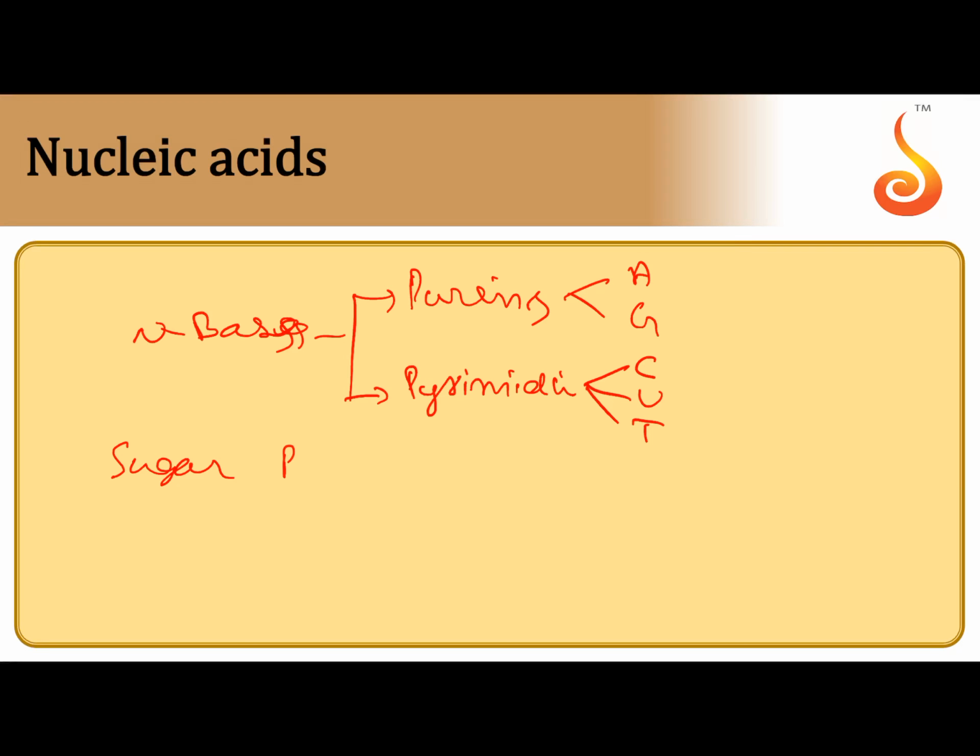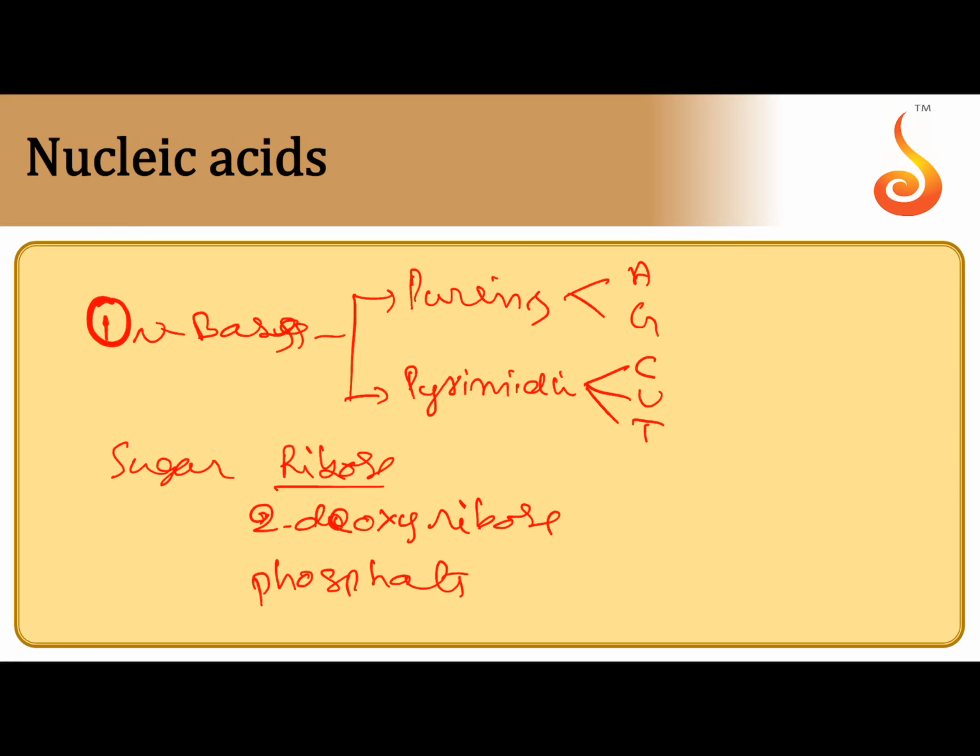And the sugar moiety, ribose sugar, a pentose sugar, or 2-deoxyribose sugar, and then phosphates. So these are the three units present in nucleotides: nitrogen base, sugar and phosphate.